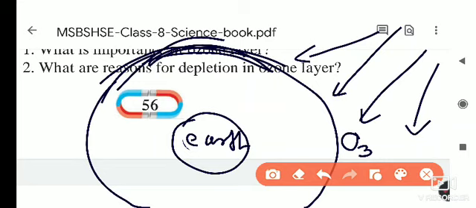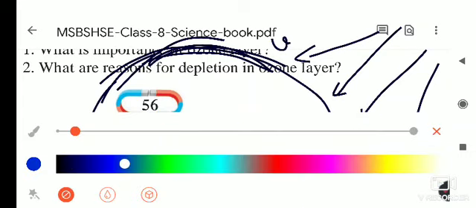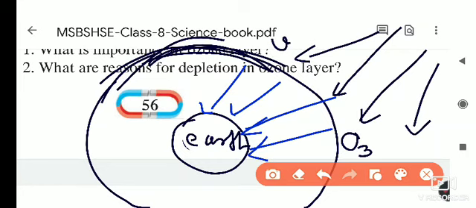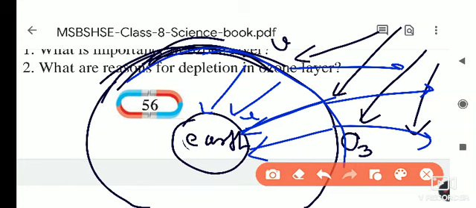Whenever the sun rays come, some are useful rays and some are harmful rays, like UV rays, ultraviolet rays. So all these rays would enter the earth's environment. But if the ozone layer is there, only the useful rays of the sun enter the earth's atmosphere, and the remaining harmful rays are repelled by the ozone layer.